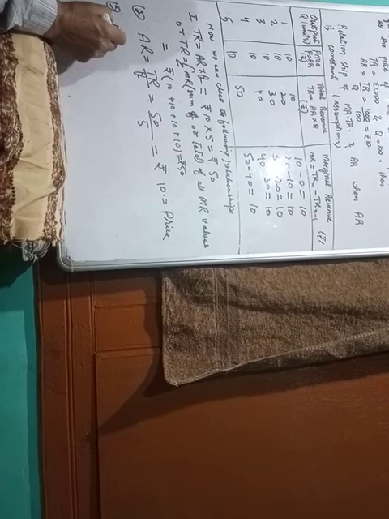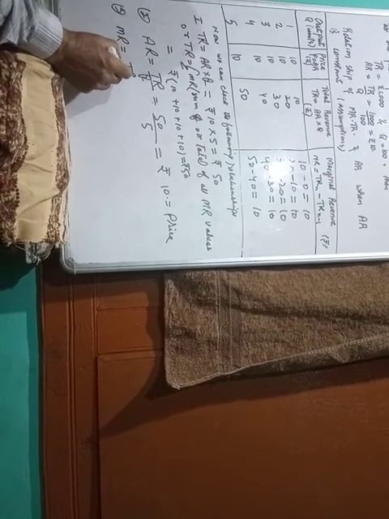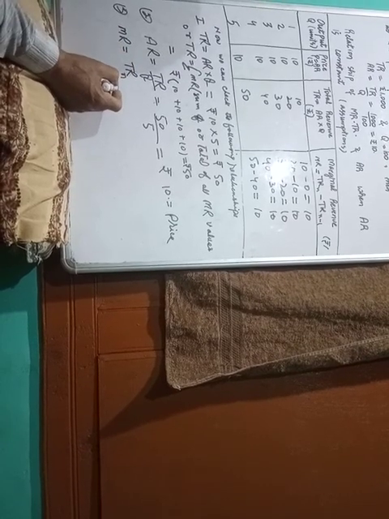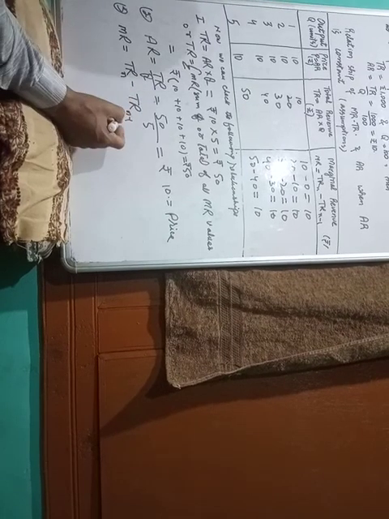Now marginal revenue is equal to TRn minus TRn minus 1.